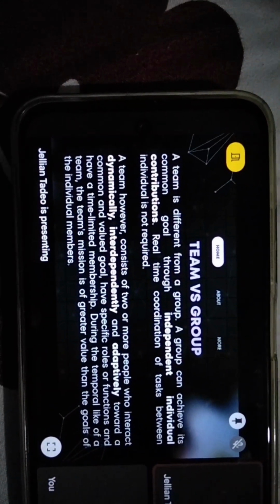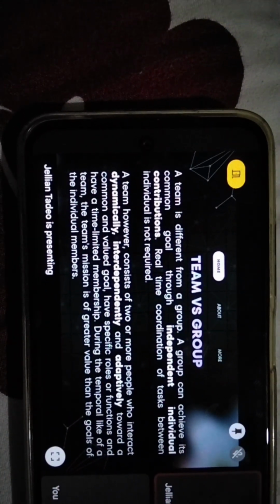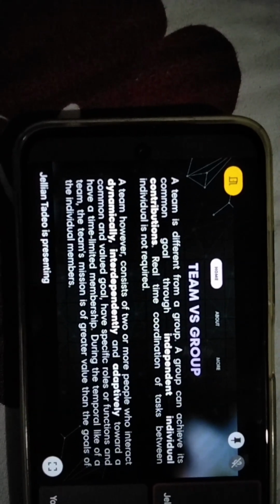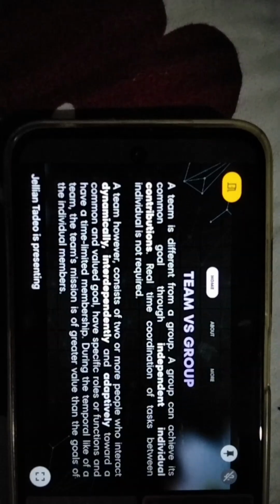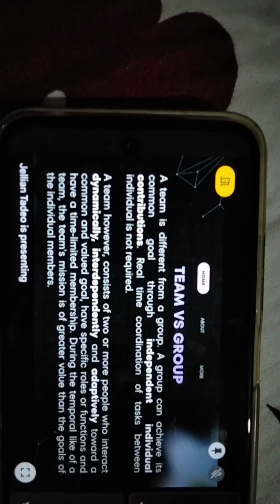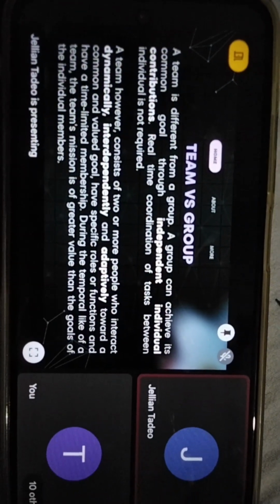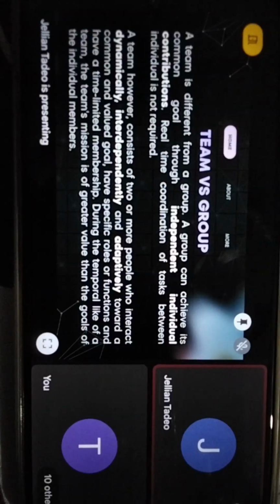In a team, members have specific roles, interact dynamically, and rely on each other to achieve their shared goal. Very good, Miss Jempo hit all the main points.